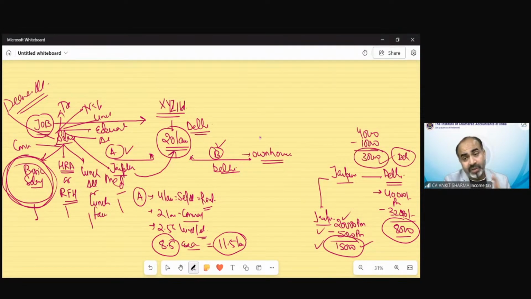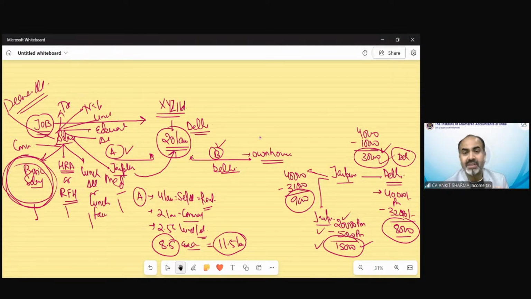So for that person, the better option would be this, not Jaipur. Because if he moves on to Jaipur and suppose he is getting the same offer of 40,000 from Jaipur also, but now suppose he needs to spend 31,000 per month, so his saving was 9,000. So as per the circumstances, as per the employee's requirement, the option could be different.